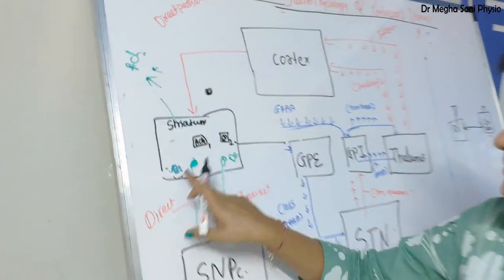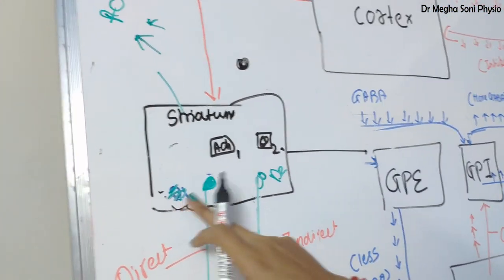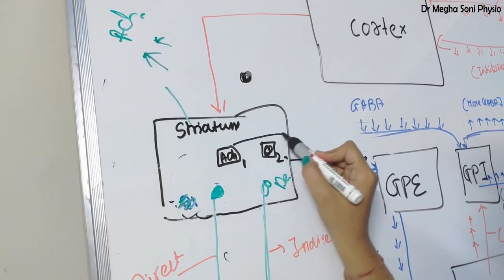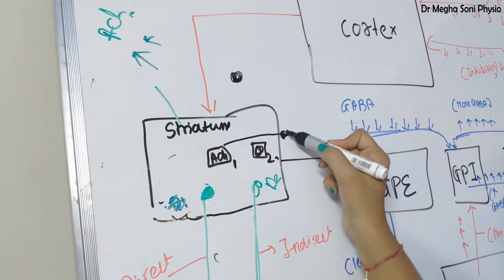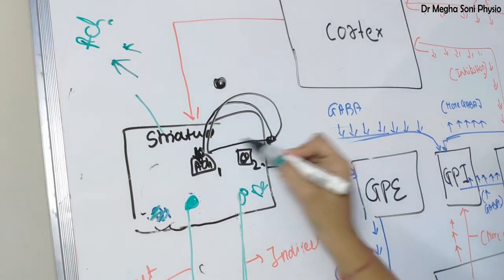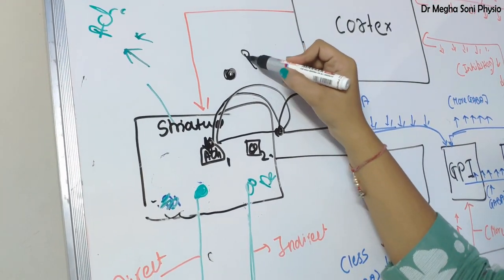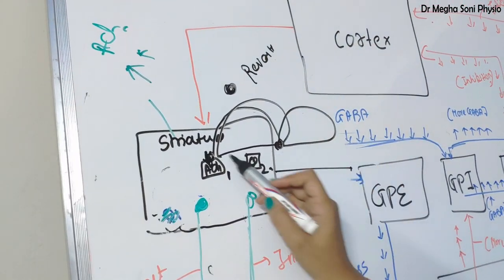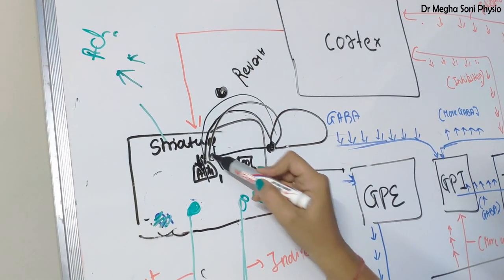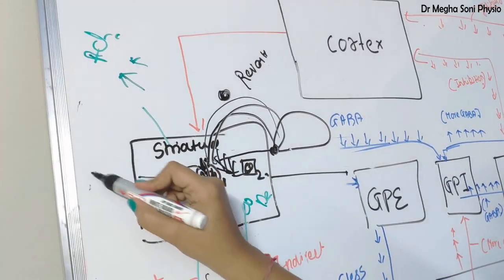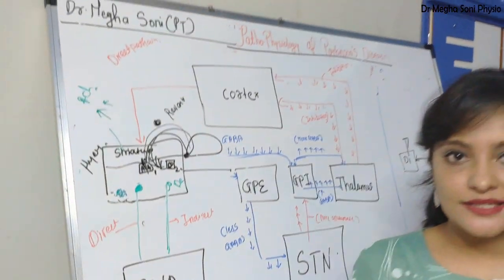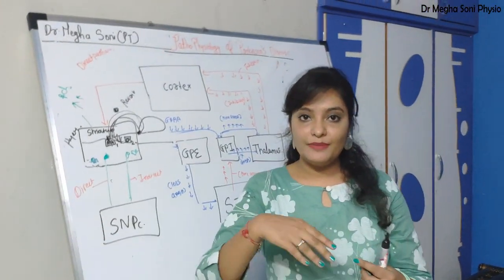As in Parkinson's the dopaminergic receptors are damaged, now the activity of this receptor will be increased. So what happens during rest? It sends an action potential to another neuron. Again, this action potential comes back to the original state and stimulates here. Again, this will happen. So this is called a reverting circuit. Reverting means this action potential goes forward and again goes backward and stimulates again and again. So it creates hyperactivity of the joint. That is why during the resting stage the acetylcholine activity will be increased.